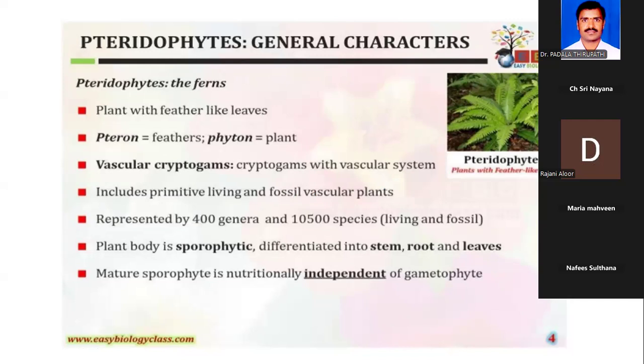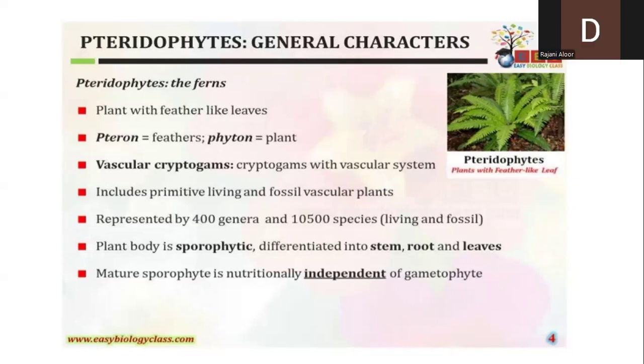There are no proper vascular tissues in the lowermost plants. But pteridophytes are a group of plants where we can clearly see the formation of vascular tissues, the so-called xylem and phloem. That's why we call them vascular cryptogams, the first plants with a vascular system.